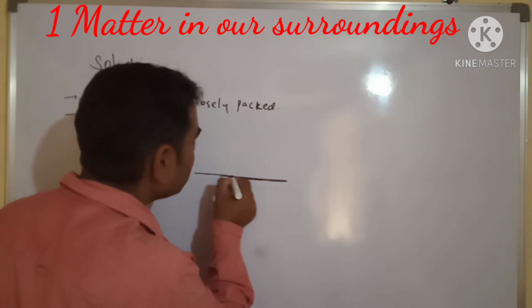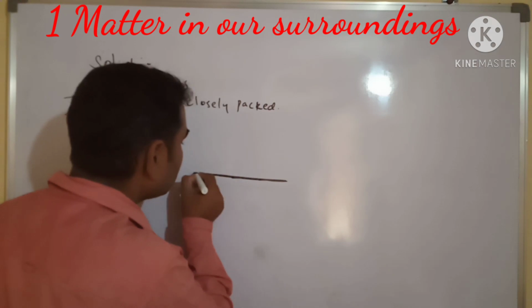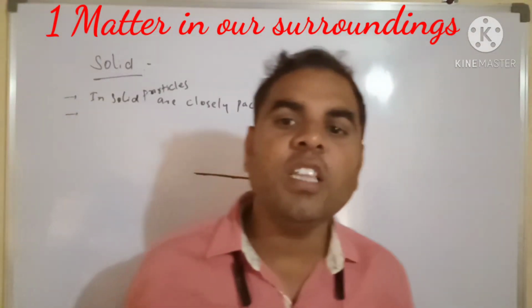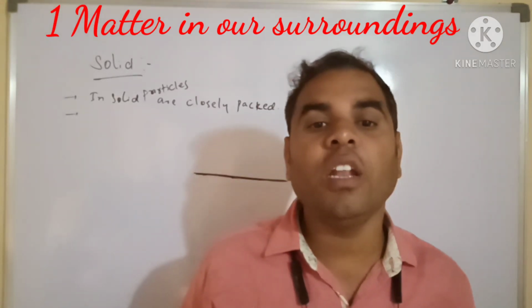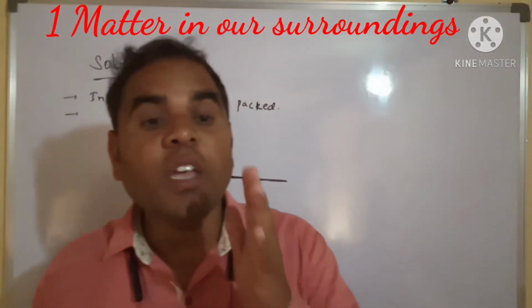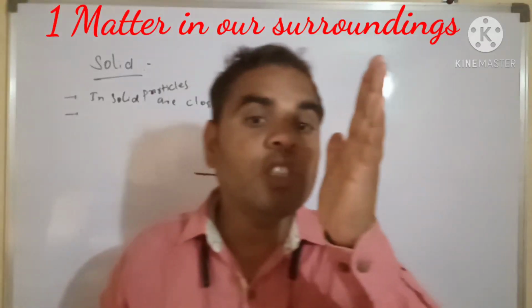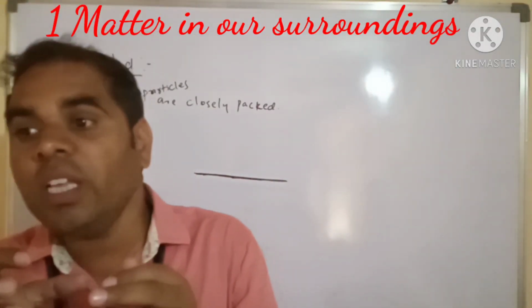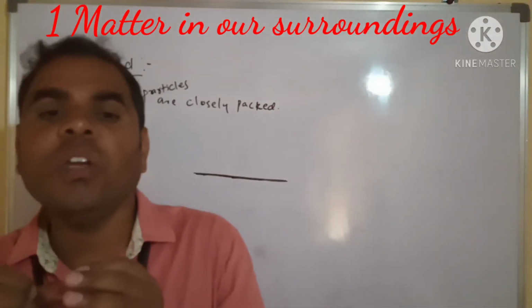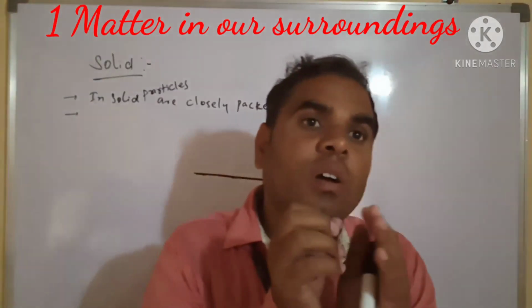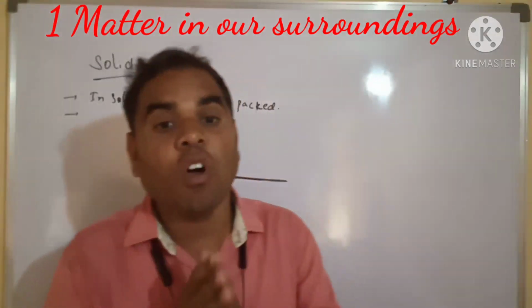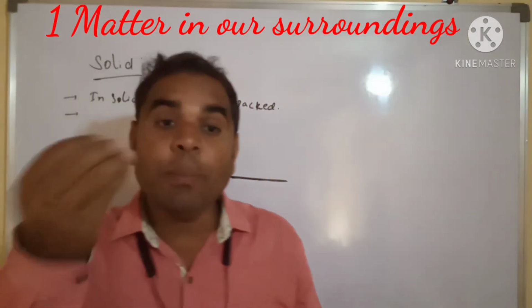The attraction between the particles of a solid holds them together in a fixed position, holding them very strongly.